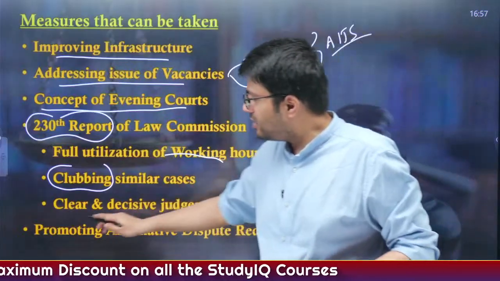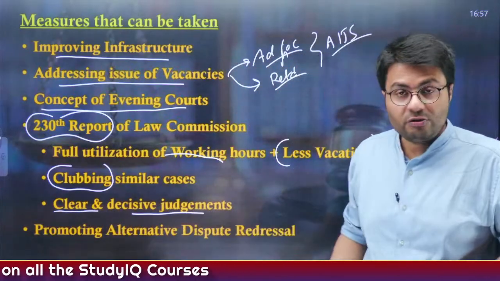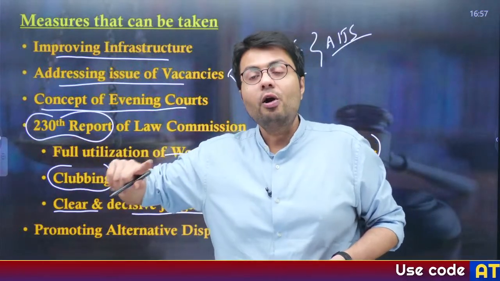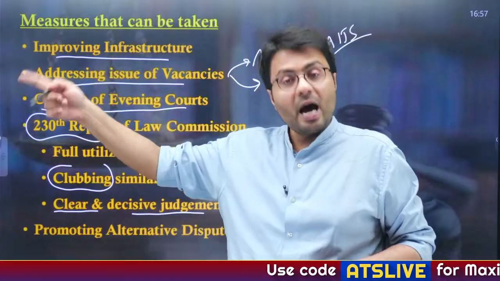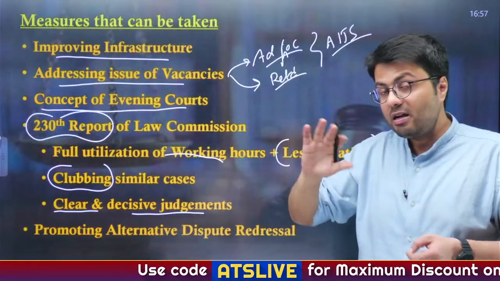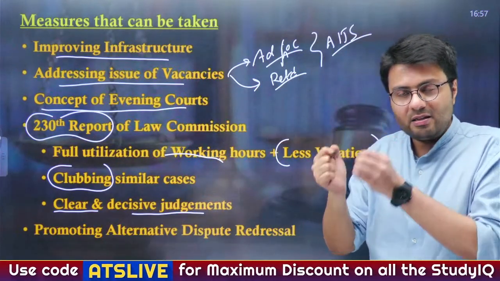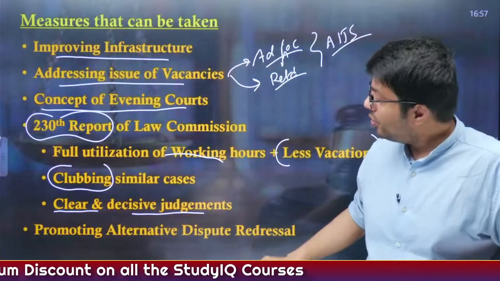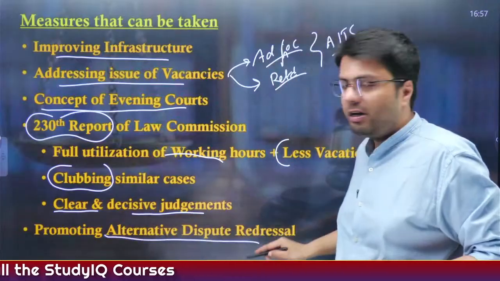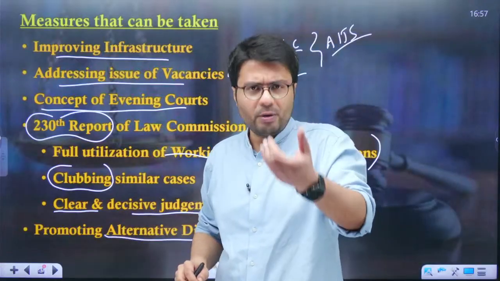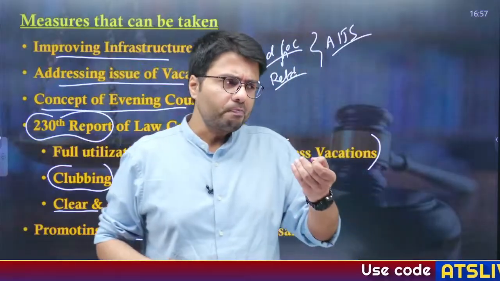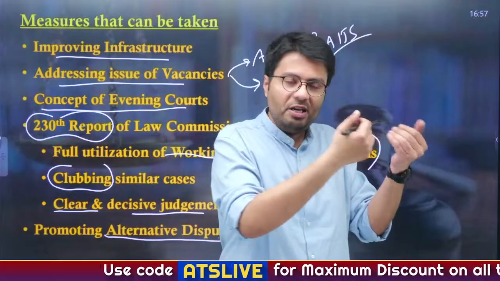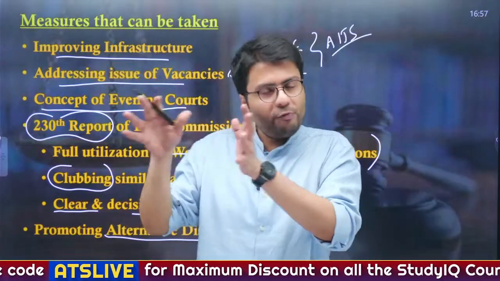And also the judges are requested to give clear and decisive judgments, so that it creates less opportunity for people to appeal to the higher courts, as if the judgments are clear and precise, it will create a lesser amount of potential for that judgment to be referred to a higher court. Also, you need to promote alternative dispute redressal systems like Lok Adalats, Gram Panchayats, and also commercial courts, so that the matters that eventually reach courts right now can be solved before they reach courts.